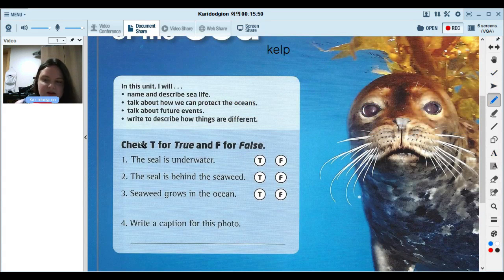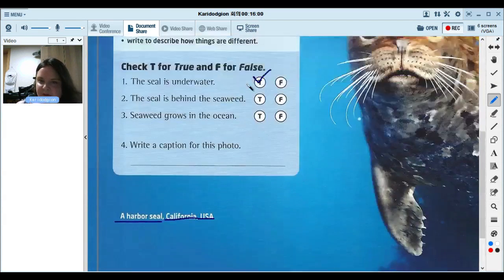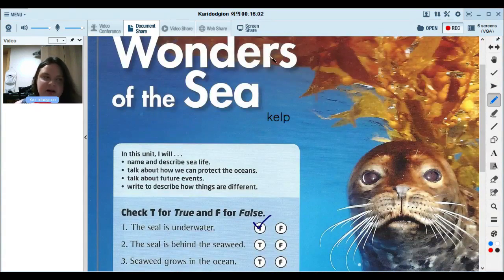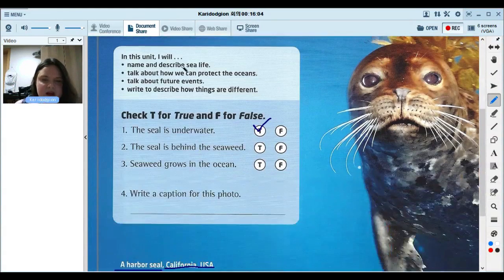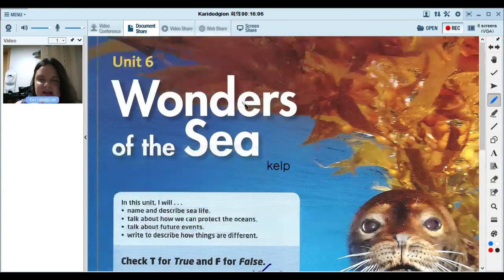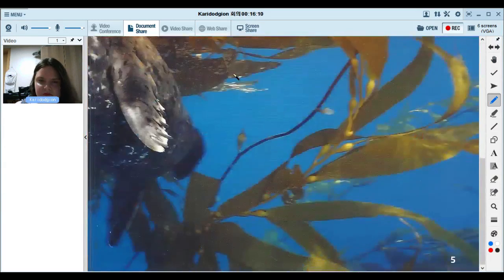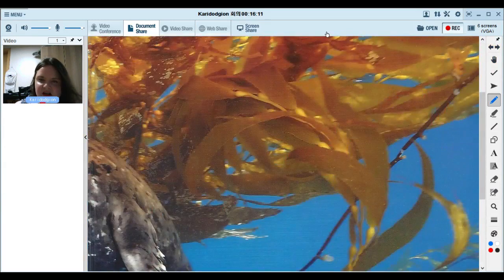So let's answer these questions. The seal is underwater. Is it true or false? True. He's underwater. He's not above water, he's under the water. The seal is behind the seaweed. Is he behind it?